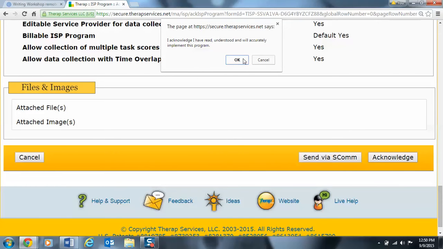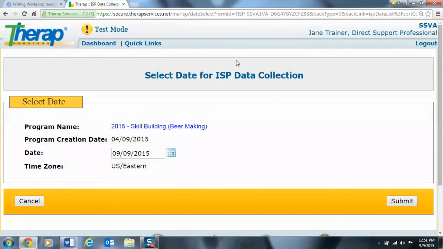This is your electronic signature that you have read and understood and that you'll actually implement this portion of the Part 5 for the person. So by clicking OK, we're saying that we have done that. It's then going to bring me to a page that I can begin to write my daily documentation.